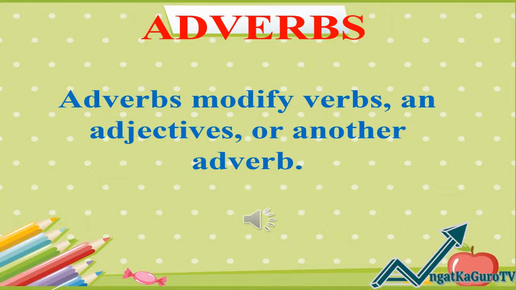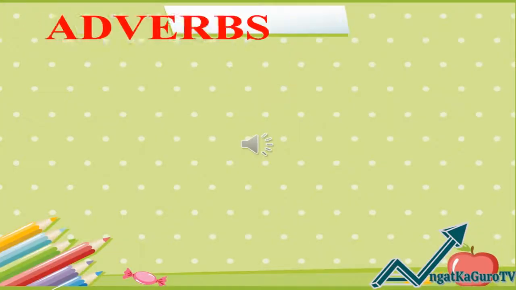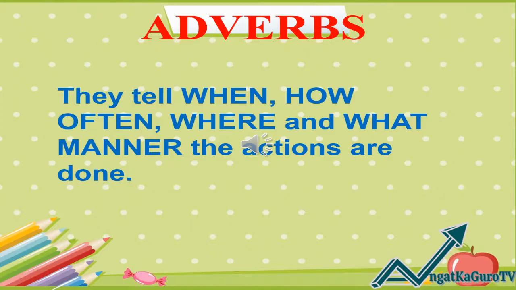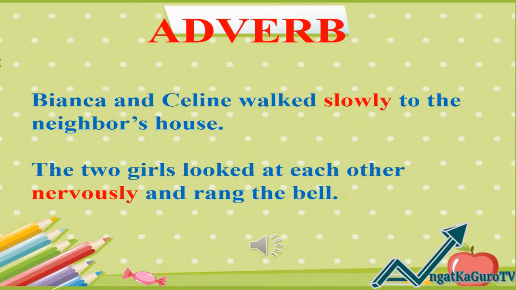Adverbs modify verbs and adjectives or another adverb. They tell when, how, how often, where, and in what manner the actions are done. Examples: Number 1. Bianca and Celine walked slowly to the neighbor's house. Number 2. The two girls looked at each other nervously and rang the bell.